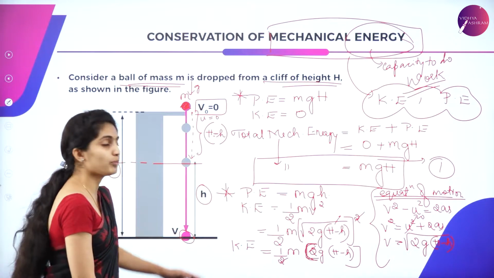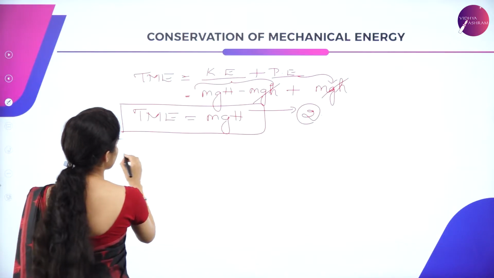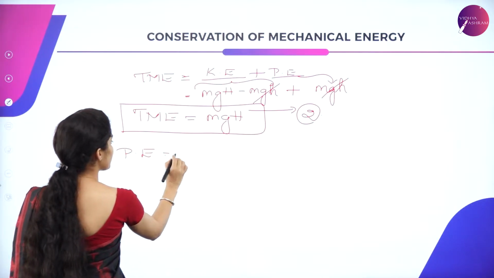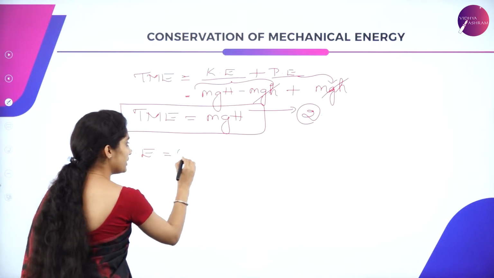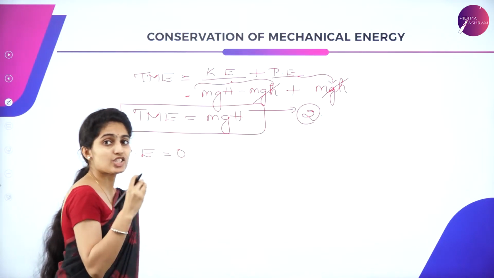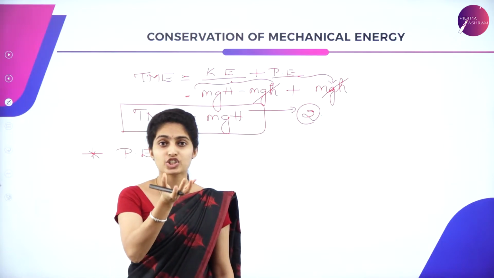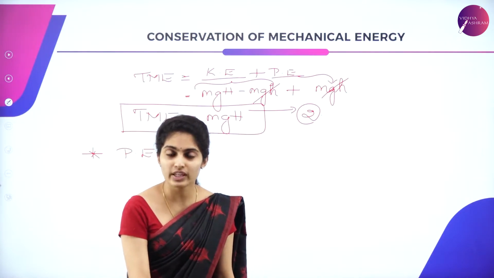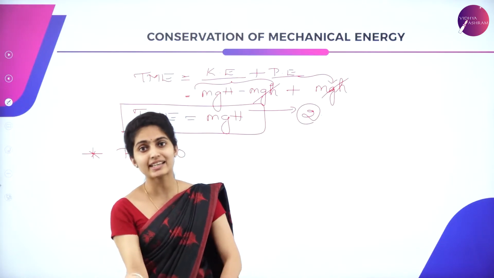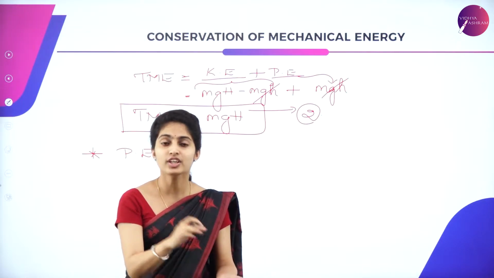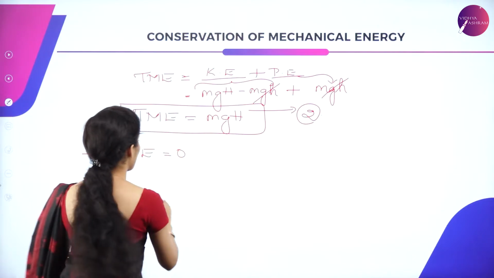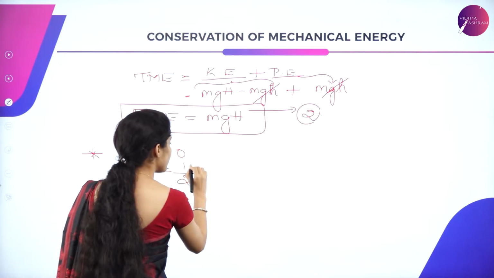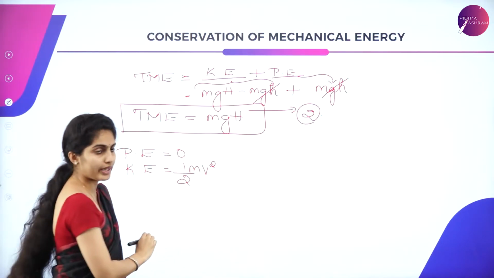At this moment, your potential energy is said to be 0, because potential energy is a stored energy which is stored at heights. So when it is down at the ground level, the potential energy is completely transferred to kinetic energy. So the potential energy will be completely 0, and kinetic energy is given as half m v squared.